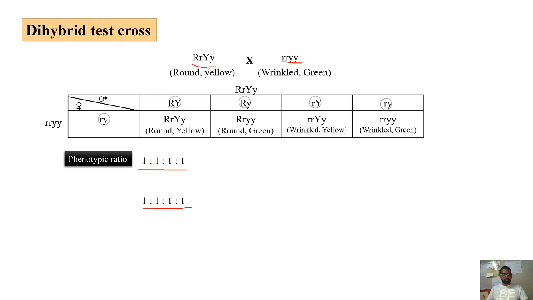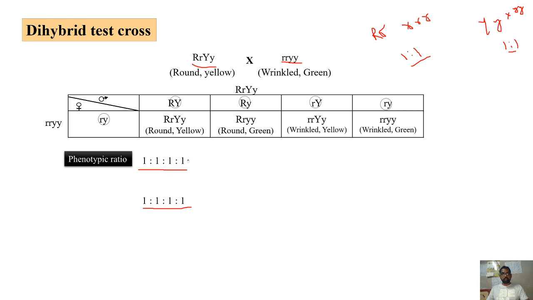So you can write this thing again. If it is monohybrid cross, capital R small r crossed with small r small r. This is how you'll get 1 is to 1, that is test cross ratio. The same way, another test cross will be capital R small y, small y crossed with small y small y. So what I'll get again, 1 is to 1 phenotypic and genotypic ratios.